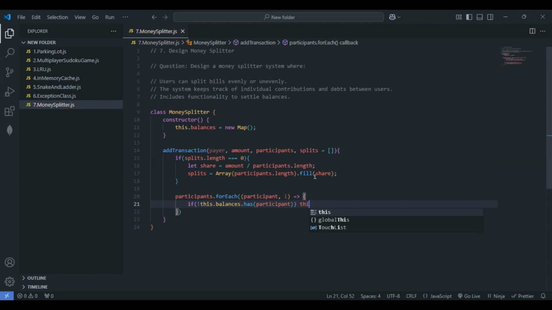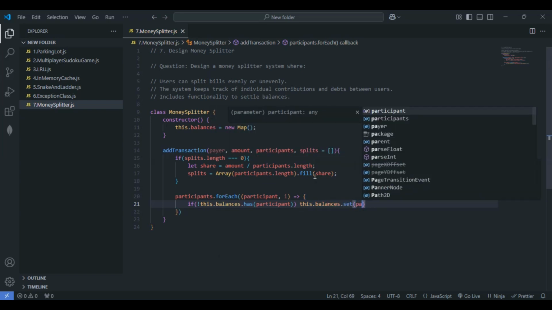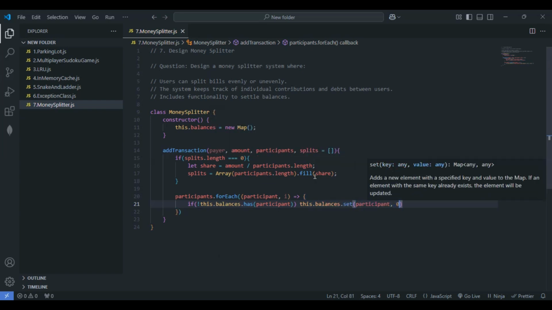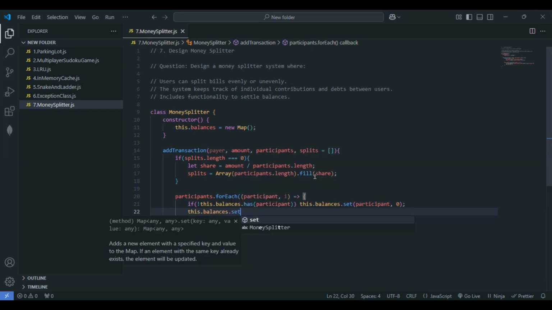So we have to update by making use of the set property. I'll just give here this.balances.set. Here let me pass the participant and also 0. I hope this is clear. And the next line here, this.balances.set. Here within the set, what I'll do,